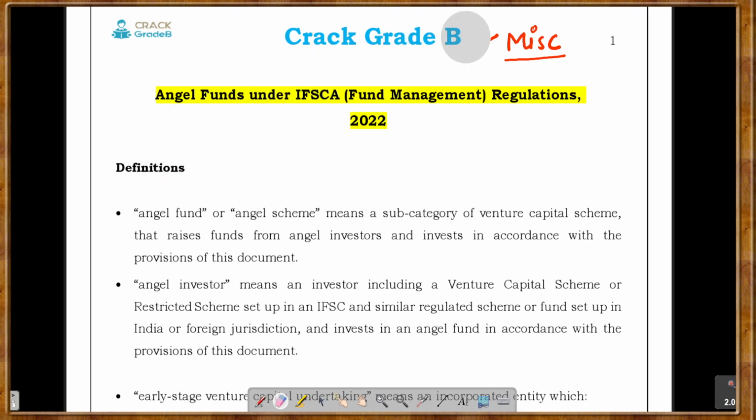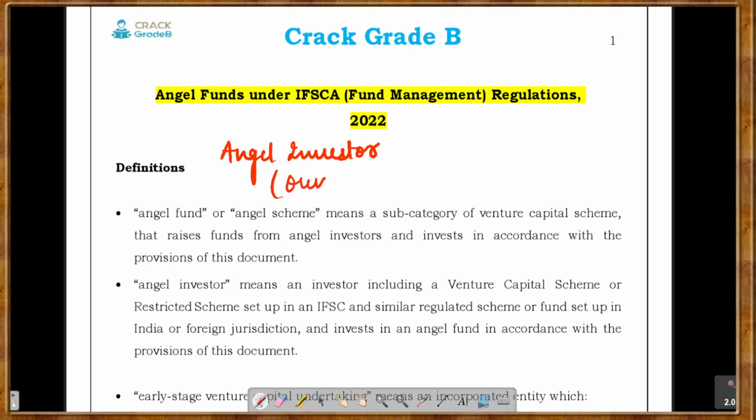We have already seen the fund management regulations. Angel investors are one of those investors who have funds with them. We call them angel investors. They have their own money, and they give out that money for investment purposes.